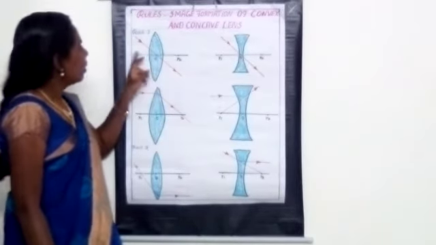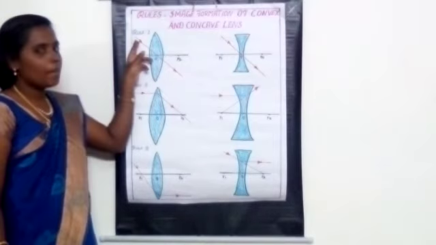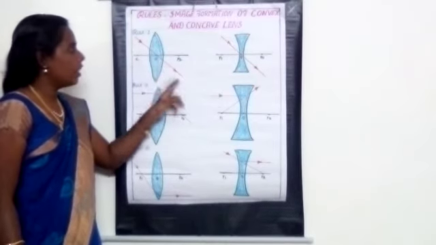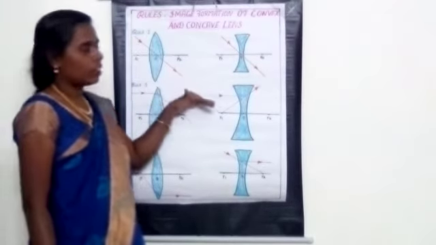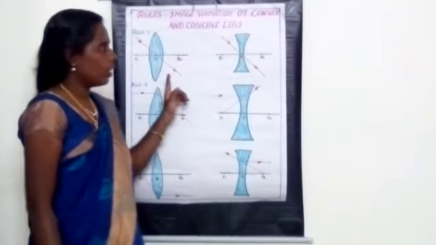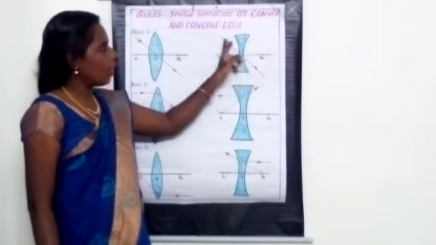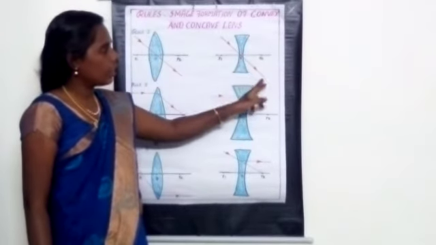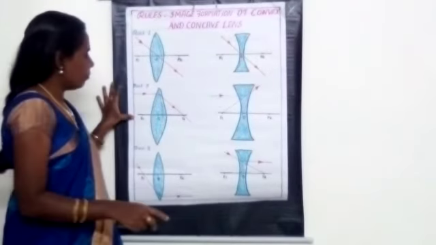Have you all understood what the first rule is? When the ray of light passes through the optic center without any deviation, it will continue along the same path. That is the first rule, and it is the same for convex and concave lenses. The ray of light goes along the same path without any deviation. And what is the second rule?